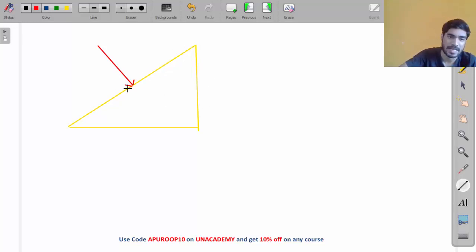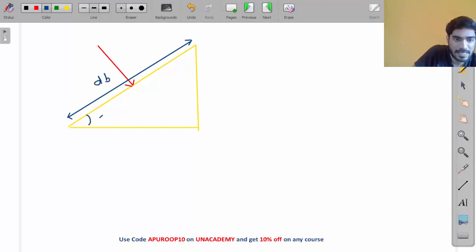So what will be the area of this inclined surface? Let's call it dB. Okay, so this angle is alpha. And what is this distance, my friend? This distance is dr. Look at this.